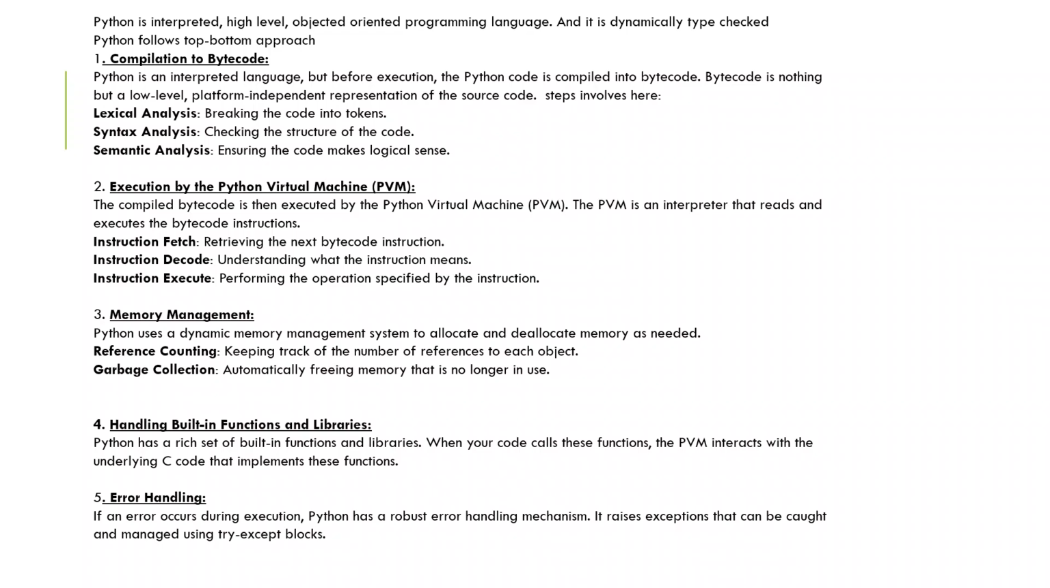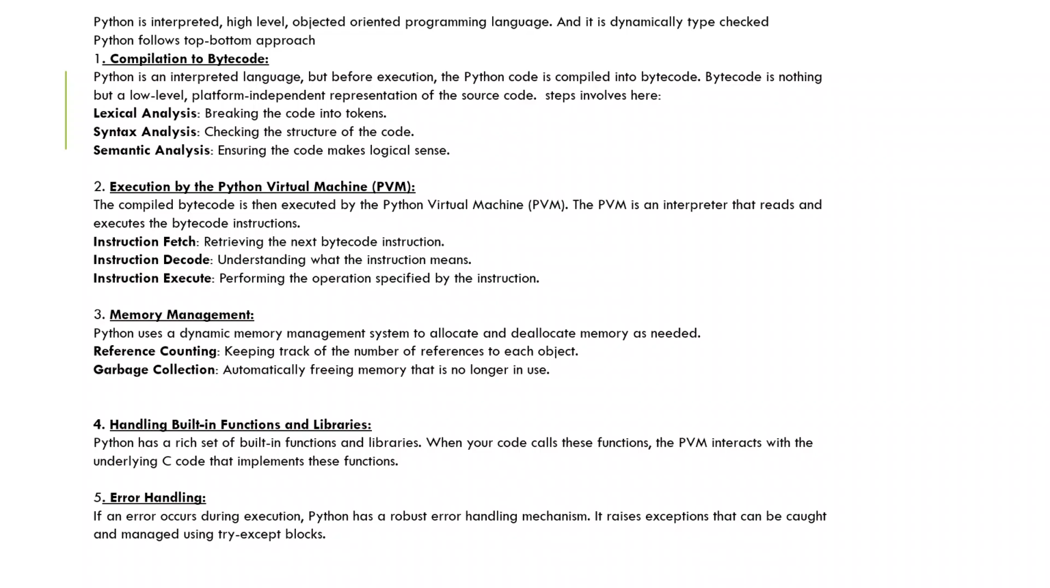Okay, now we have the bytecode. First we had the code, which is in English statements, or readable form. Now we converted that code into bytecode, which is zeros and ones. After that, Python provides that bytecode to the PVM. PVM is nothing but the Python virtual machine.